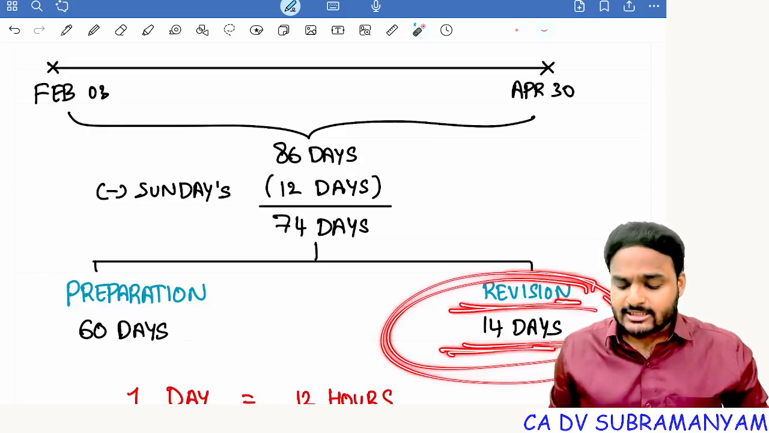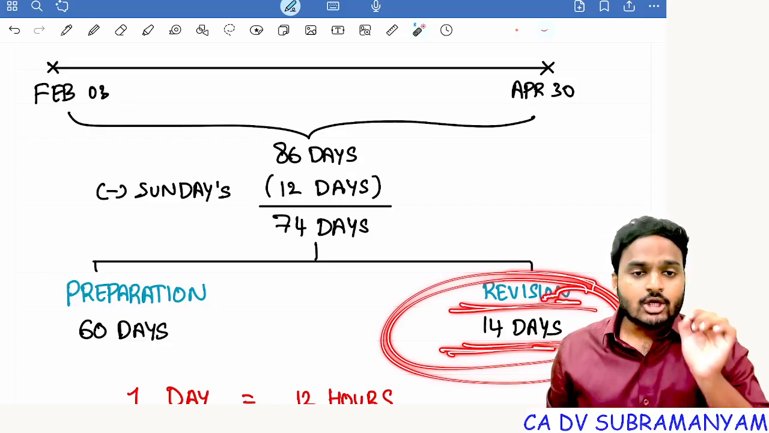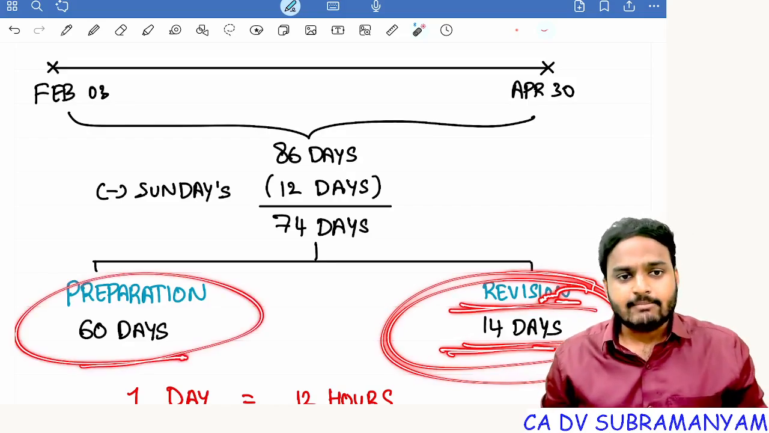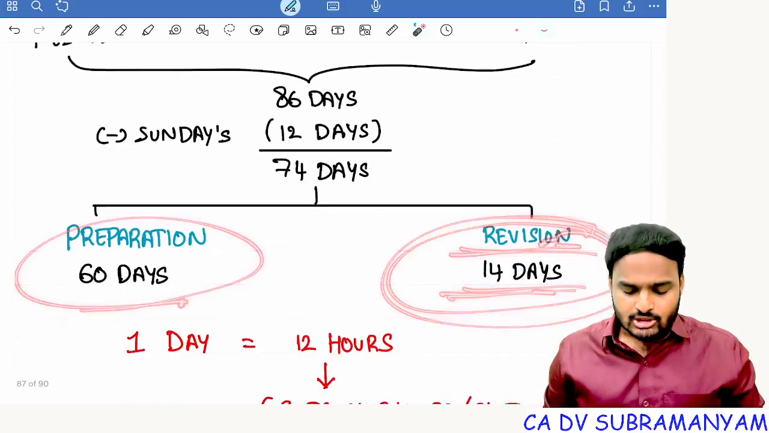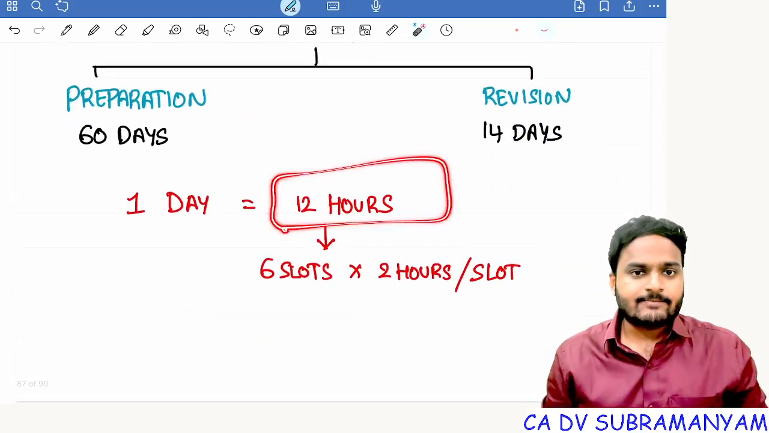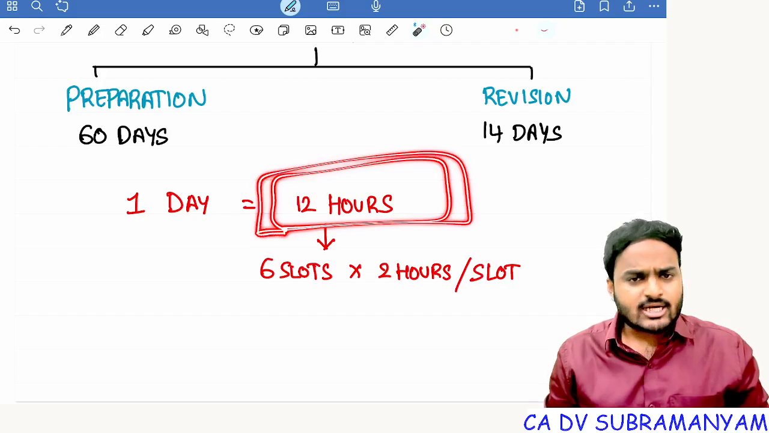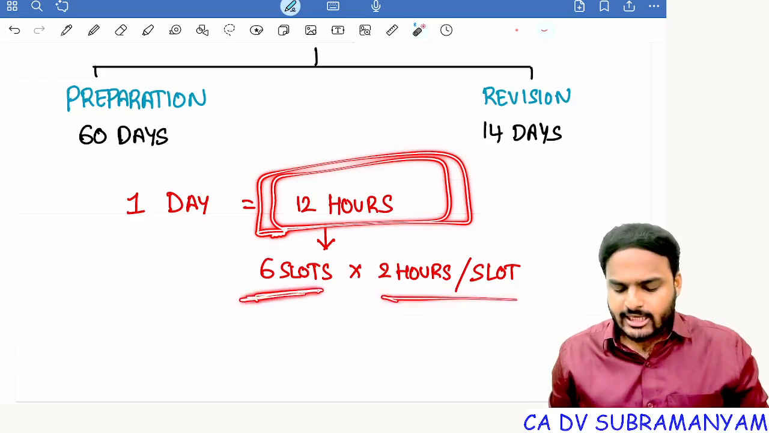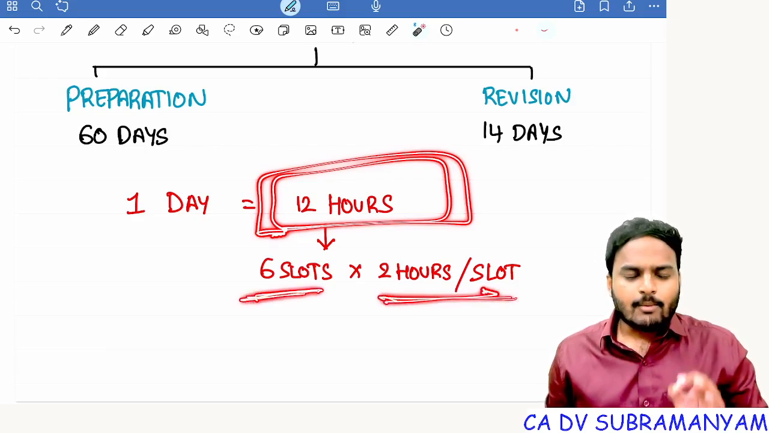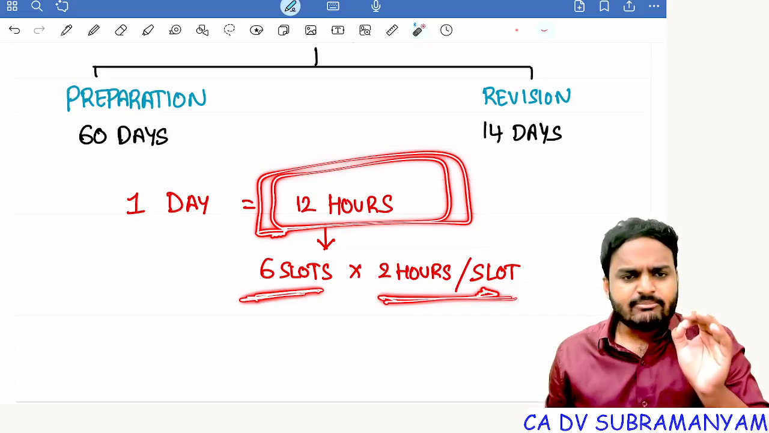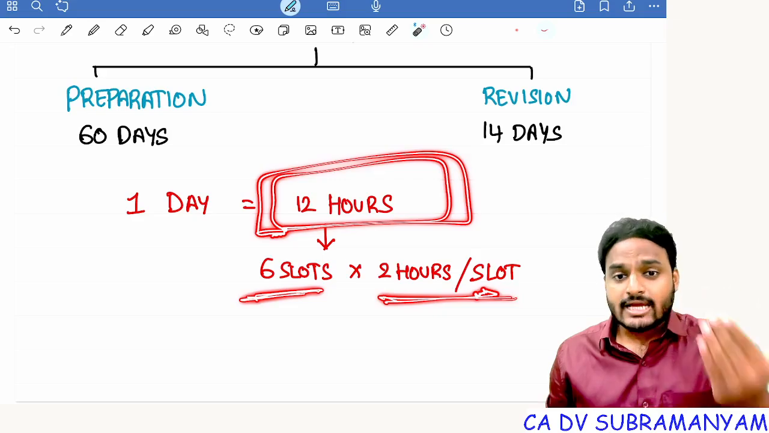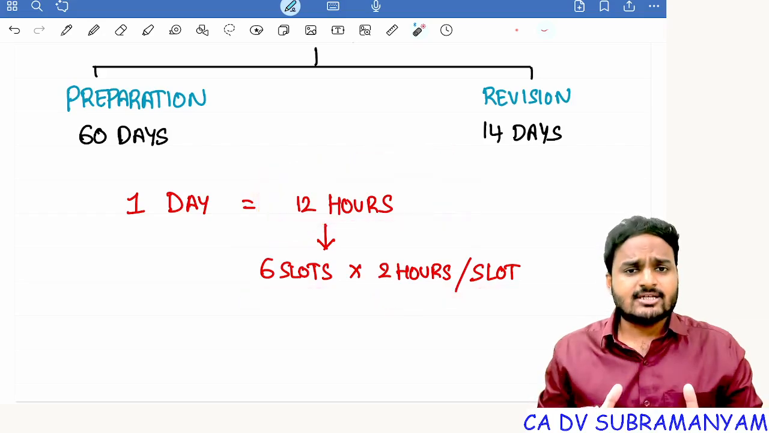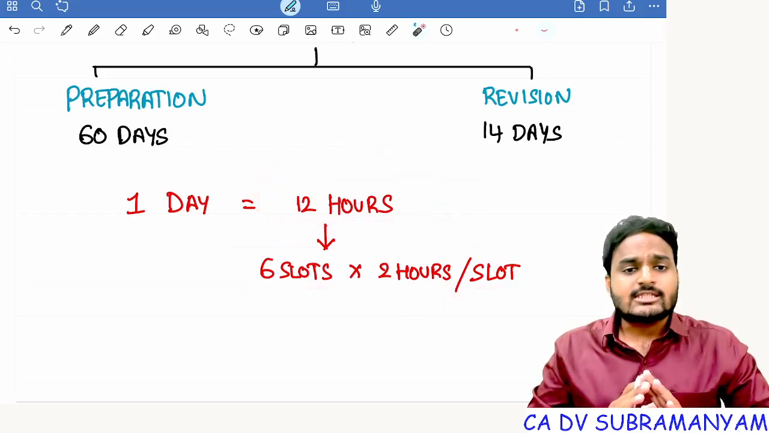During revision time, you should not study new concepts. You should revise only the concepts which you prepared during these 60 days. Getting my point, students? Each day you are having 12 study hours, and these 12 study hours are not continuous. I'm dividing these 12 study hours into 6 slots so that each slot will have 2 hours. Upon completion of one slot, take a 30 minutes break. Don't jump to another subject or another chapter. Just relax. During the 30 minutes break, don't study new concepts.